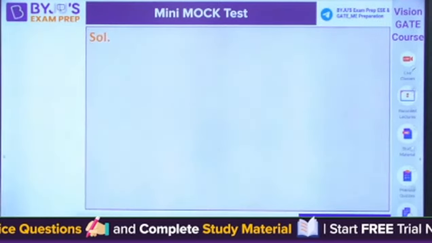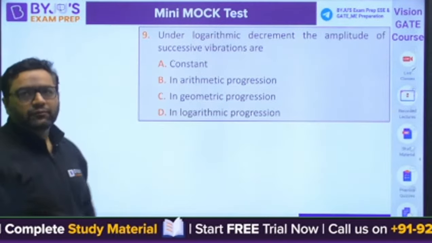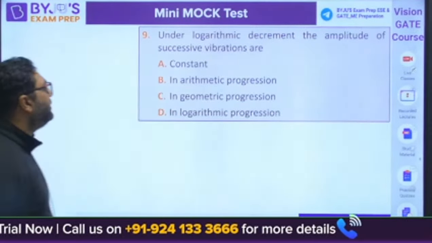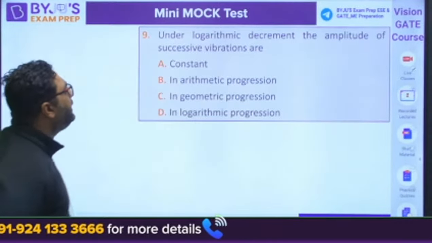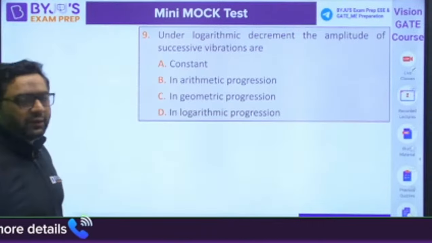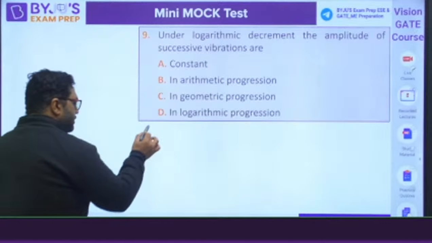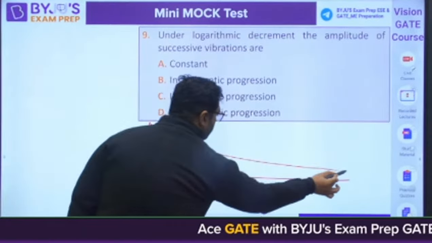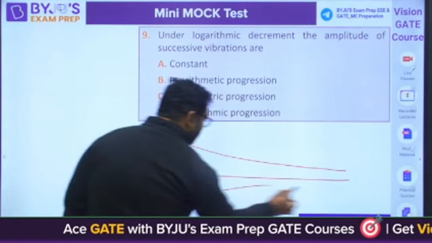Moving to the next question, question number 9, guys. This is once again from tone and vibrations. They are saying under logarithmic decrement, the amplitude of successive vibrations are. Amplitude of successive vibration. You know the case of underdamped vibration? It is going to be like that.